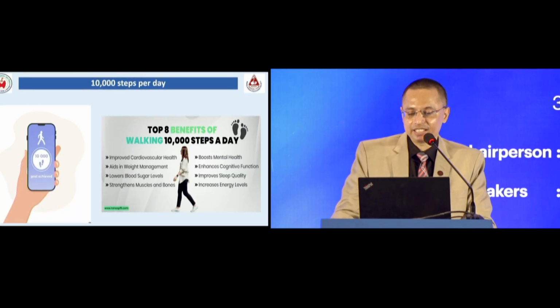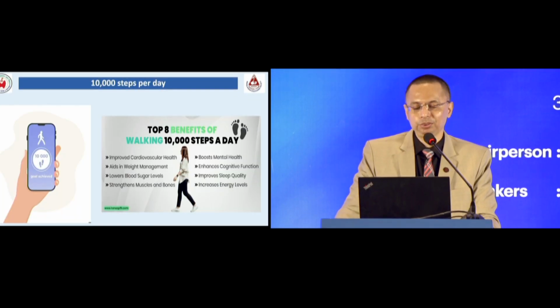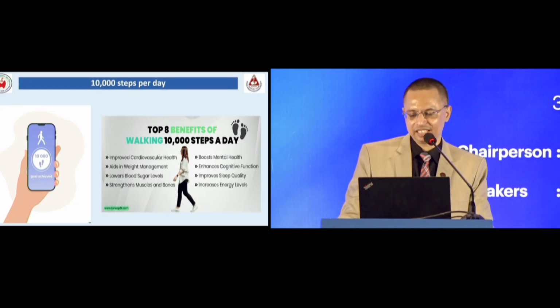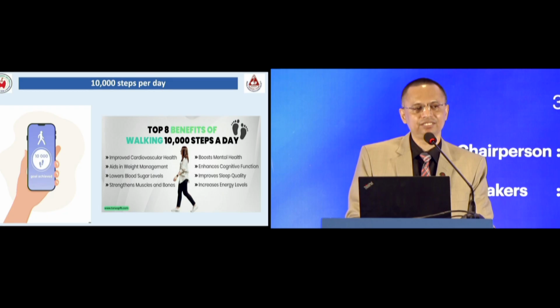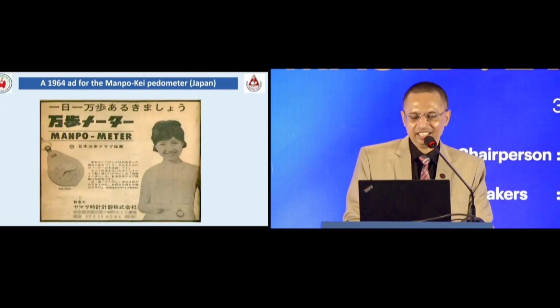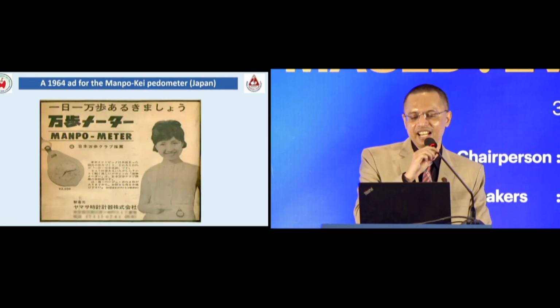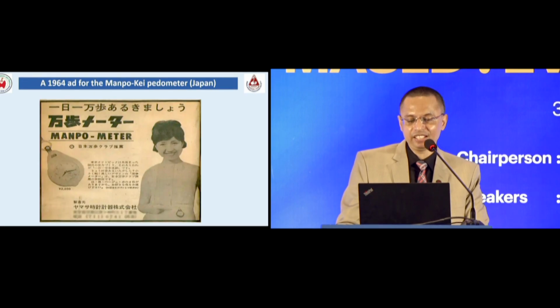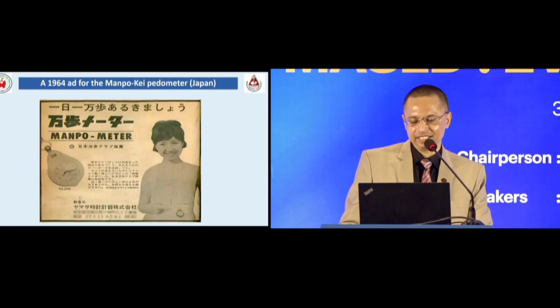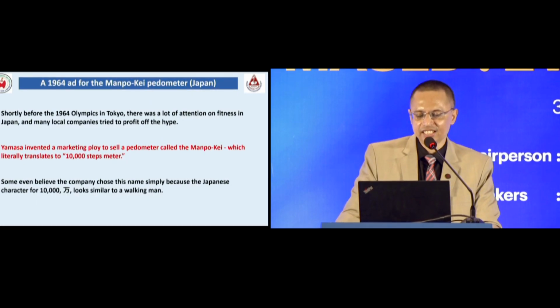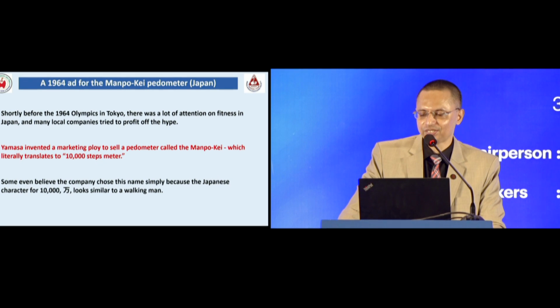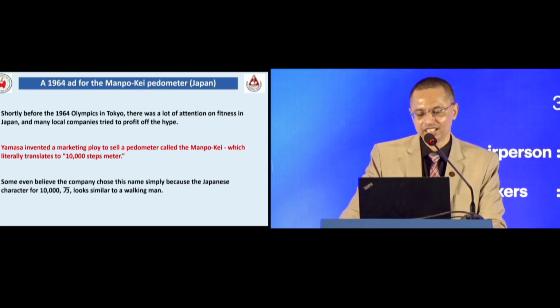10,000 steps per day. There are a number of benefits that have been shown if you walk at least 10,000 steps per day. I am not going to discuss the details of the benefits. And this is an advertisement from 1964, following the Olympics, for the Manpokei pedometer in Japan. Shortly after the 1964 Olympics in Tokyo, there was a lot of attention on fitness in Japan, and many local companies tried to profit off the hype.